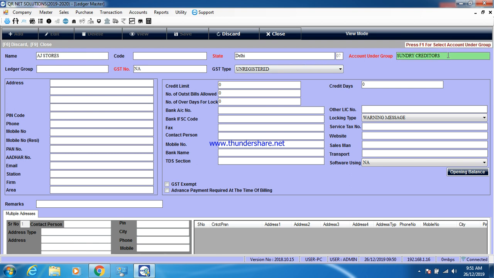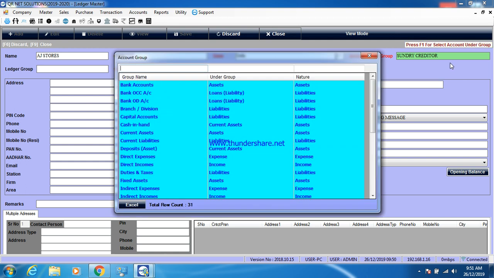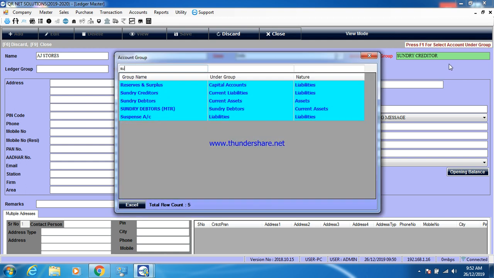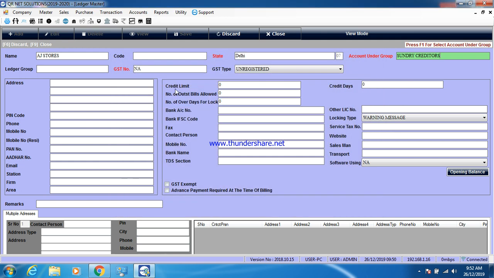Here you can mention, suppose I make it a supplier, so I mention here sundry creditors. And now if you want to give a ledger group, then you can, otherwise it is not compulsory. If the GST number is registered, then you can mention the GST number here, otherwise NA, that means not applicable. And GST type has options like registered, unregistered and composite.